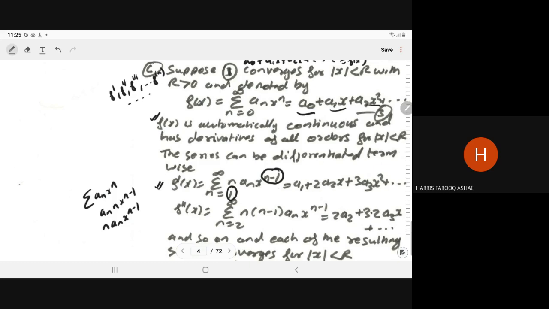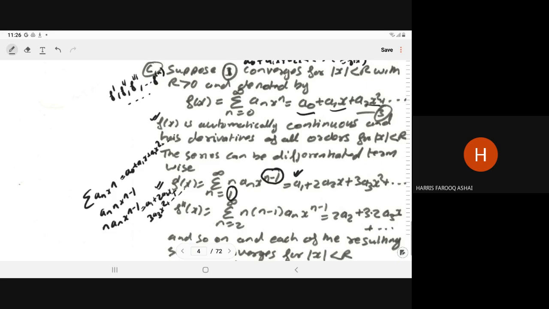So here our series will become, in practice, we have the series a naught plus a1x plus a2x square and so on. The derivative of this will be a1 plus 2a2x plus 3a3 x square and so on. Like this we have the series. Here we have written it like this: a1 plus 2a2x plus 3a3 x square and so on.